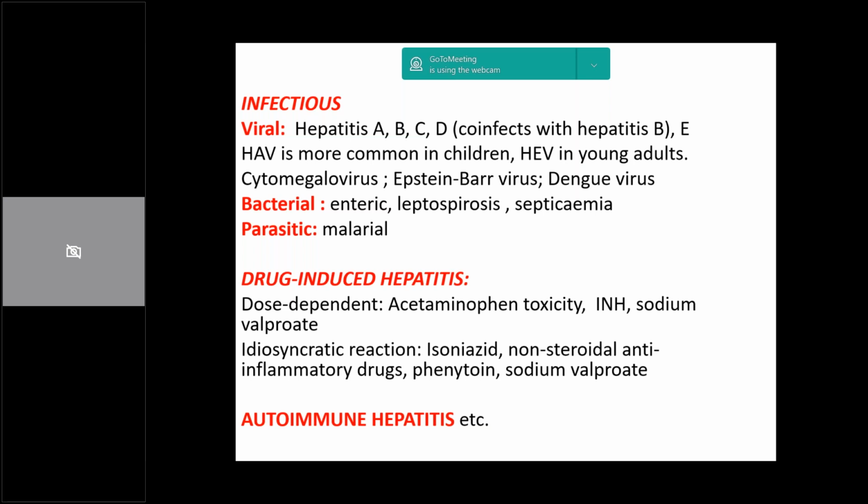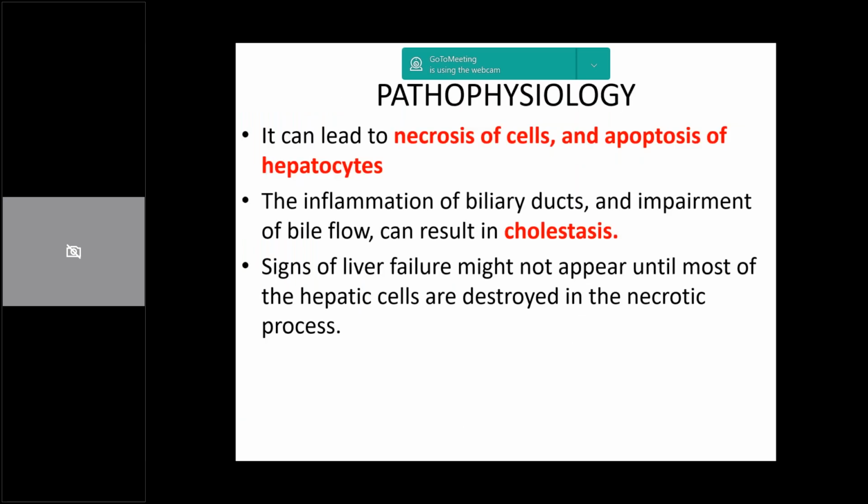Then there are other bacterial and parasitic illnesses. Drug-induced hepatitis, as you can see, there is a huge list, which can be dose-dependent for the drugs which are metabolized through the liver, like isoniazid, sodium valproate, acetaminophen, or there can be idiosyncratic reactions. There are various metabolic and genetic causes like Wilson's, galactosemia, alpha-1 antitrypsin, etc. And obviously, there's autoimmune hepatitis.